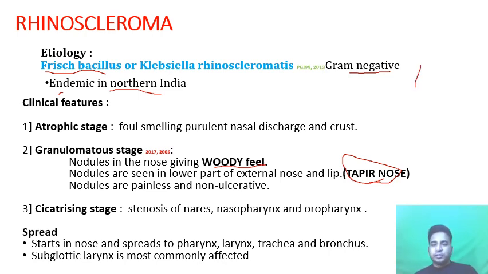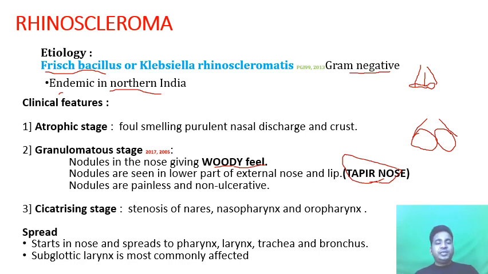See, suppose this is my normal nose. Okay. So small openings are there bilaterally. Okay, this is my normal. What happens in tapir nose? These nasal holes are coming in the front like a pig, like a tapir. So it's an animal. Look it up on Google. So the nose becomes more flattened. The holes become more anterior, more widened up, giving the appearance of a tapir.